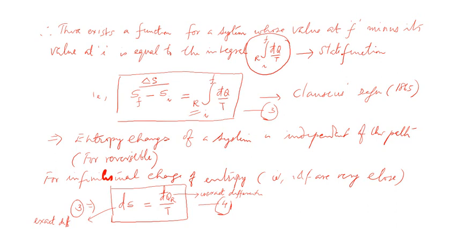Okay, so I can rewrite this equation 4 better. d bar qr can always be written as TdS. Or I can say the reversible heat transfer can be related to the entropy change and the temperature at which the transfer occurs. So d bar qr is equal to TdS. Let me call this equation number 5.